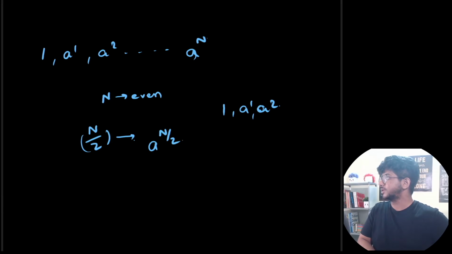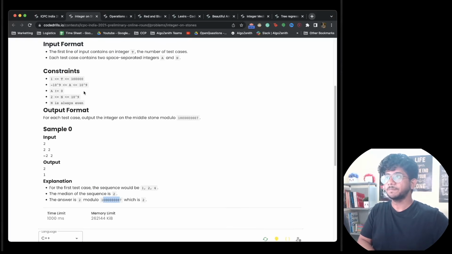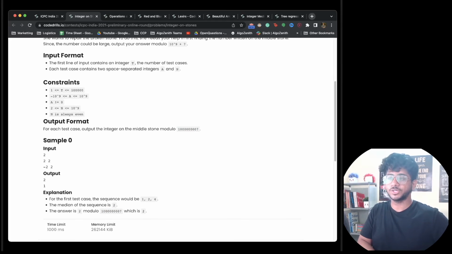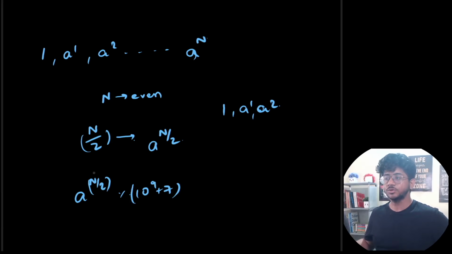Over here you can see the problem. We have to find the answer modulo 10 to the power 9 plus 7. So it's just a direct question of exponentiation: find a to the power n by 2 mod 10 to the power 9 plus 7. This is a direct problem of binary exponentiation, which can be solved in order log n. That is what I think was expected in this problem.